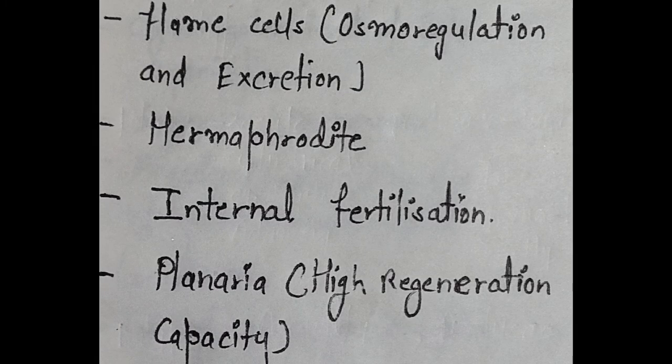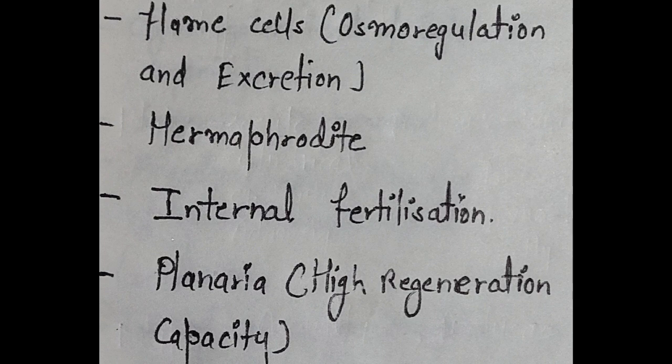Osmoregulation is the process by which organisms regulate the balance of water and solutes, such as salt, within their body to maintain homeostasis. Osmoregulation is crucial for the proper functioning of cells and organs, as it helps prevent dehydration or overhydration and maintains the right concentration of ions. Specialized cells called flame cells help in osmoregulation and excretion in flatworms. Excretion is removal of wastes from the body.